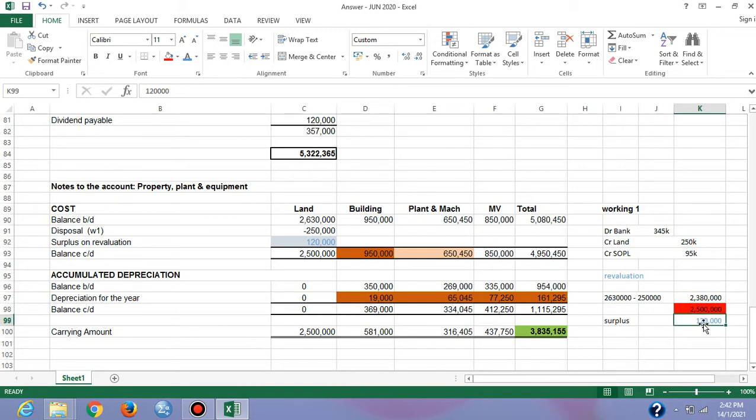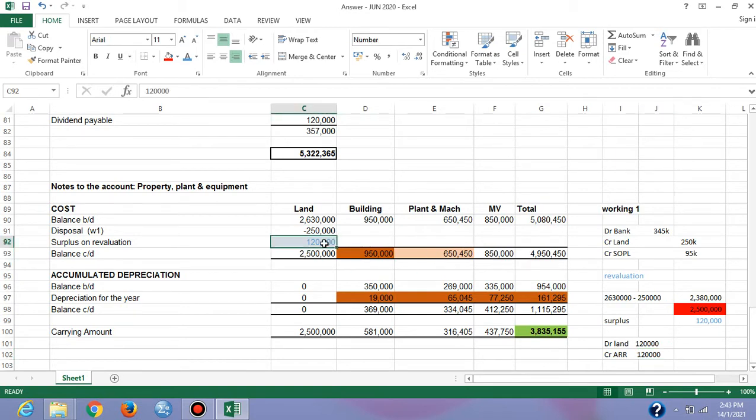So now we have a surplus of 120,000. So how to record the surplus? Debit account land 120,000, and then credit account asset revaluation reserve 120,000. Do not forget that this figure of 120,000 also needs to be recorded in the other comprehensive income.